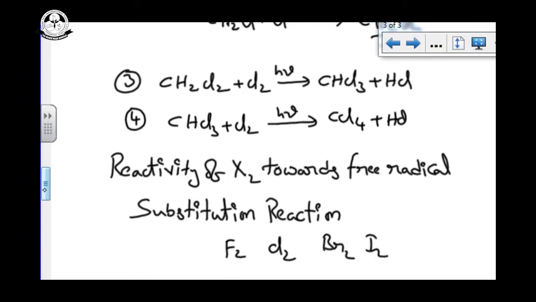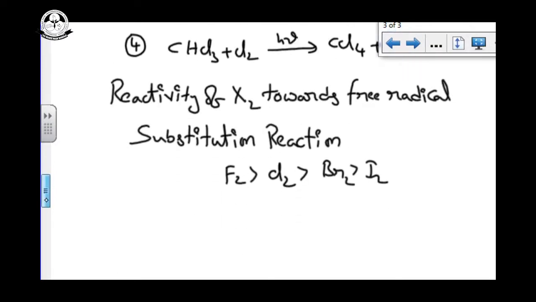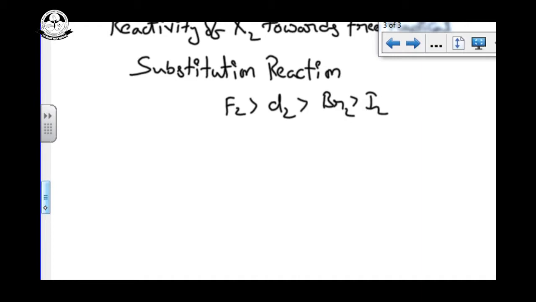Chlorine, bromine, and iodine. Generally, fluorine is highly reactive, so it can easily react with alkanes, then chlorine, then bromine. So we know the reactivity order: out of all halogens, fluorine is the most reactive, then chlorine, then bromine, then iodine.